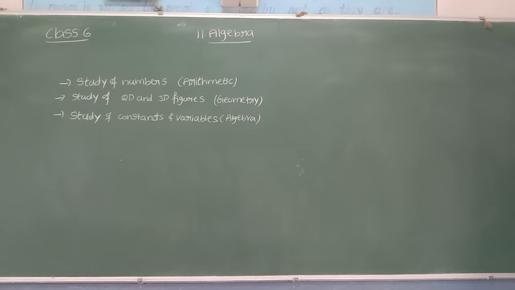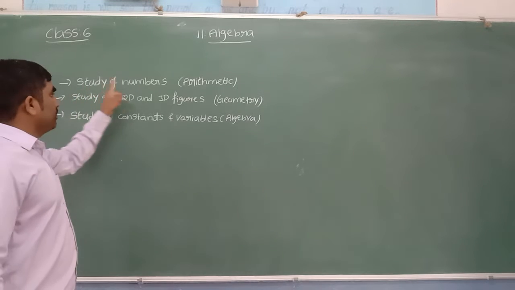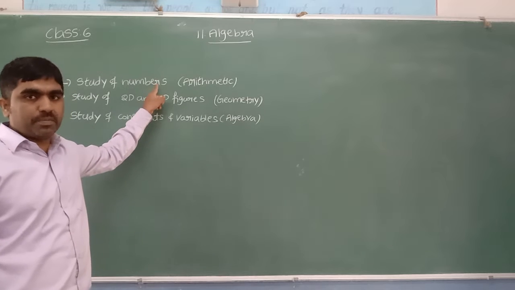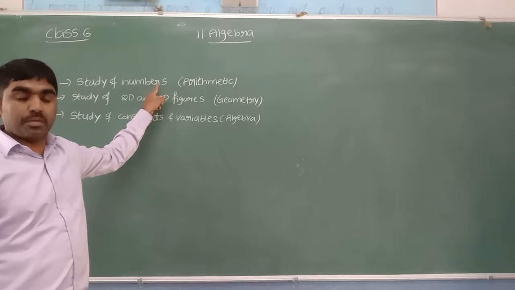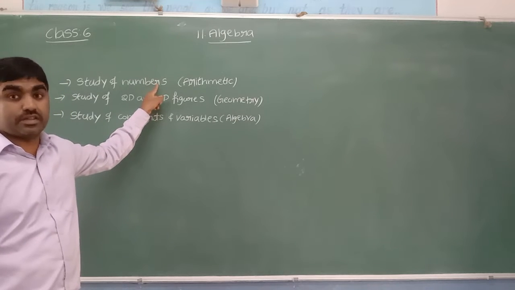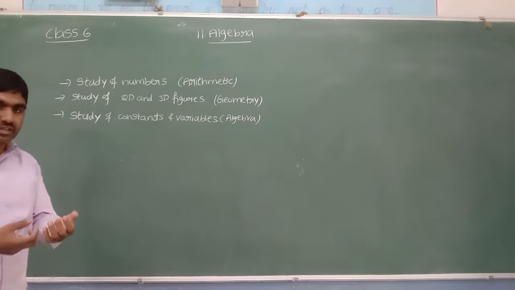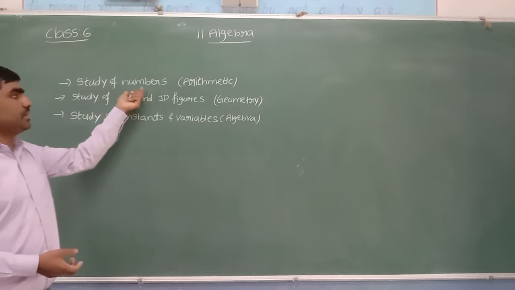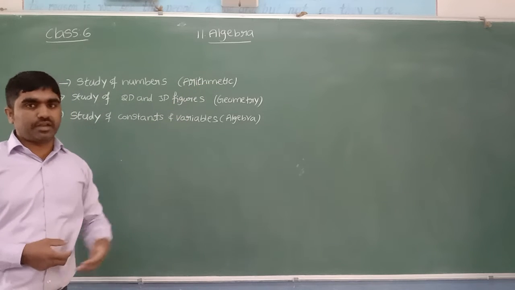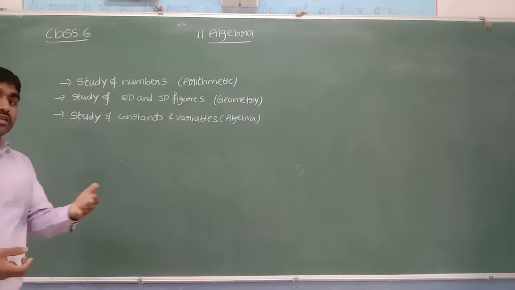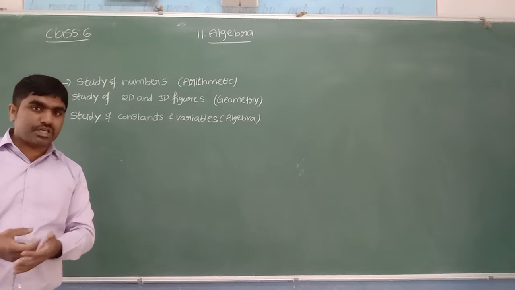Yes, children, here we studied different types of numbers in the beginning chapters, first, second, third chapters: whole numbers, integers and their properties. The study of all these numbers comes under the branch arithmetic. And we also learned different 2D and 3D shapes, right?